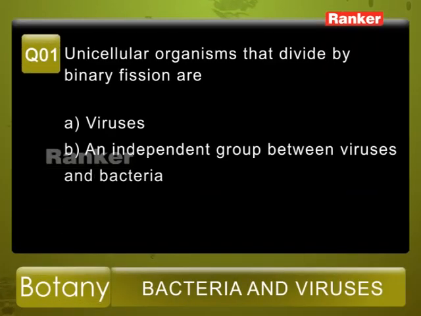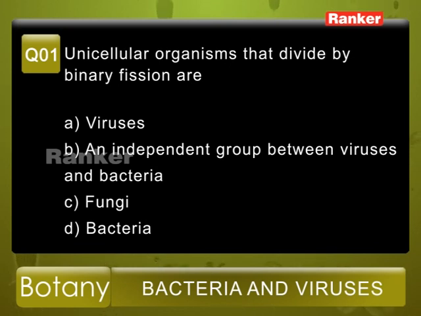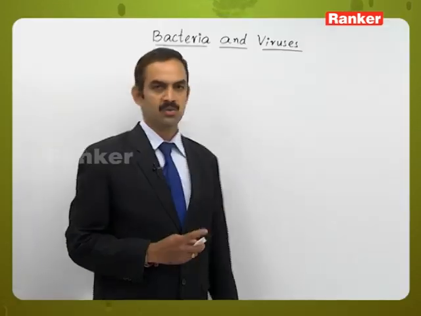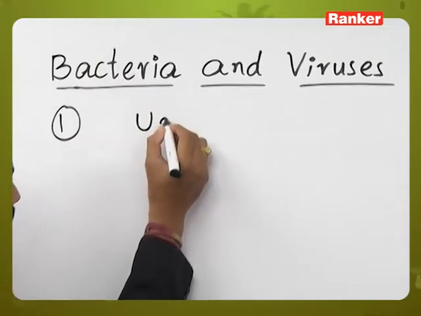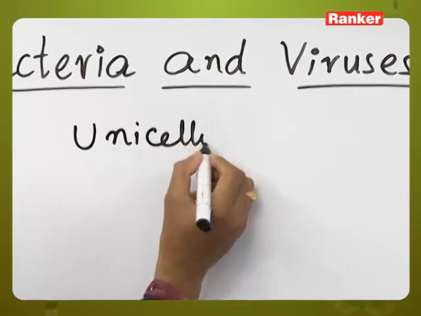Question number 1. Unicellular organisms that divide by binary fission are, given the options: A. Viruses, B. An independent group between viruses and bacteria, C. Fungi and D. Bacteria. The question is related to unicellular organisms.